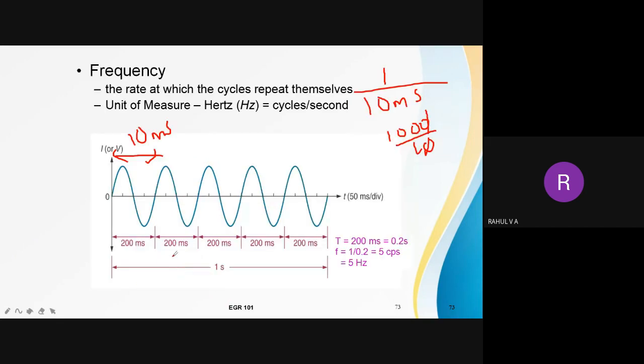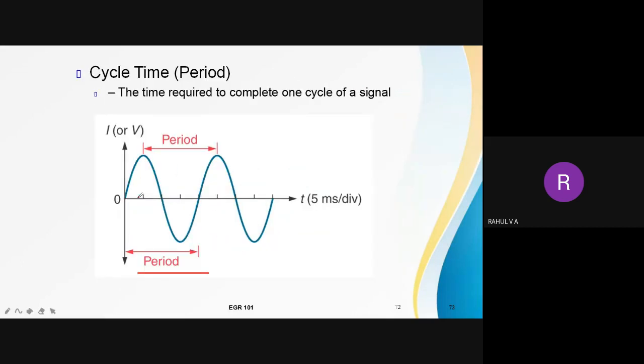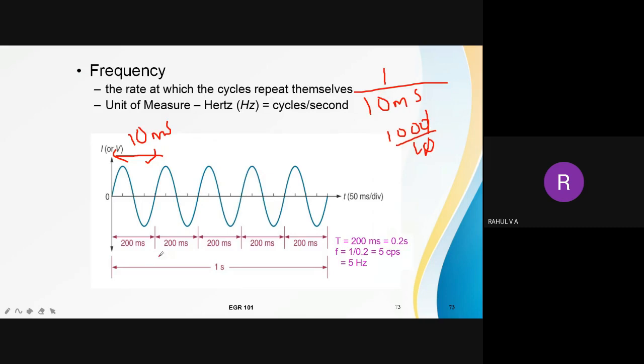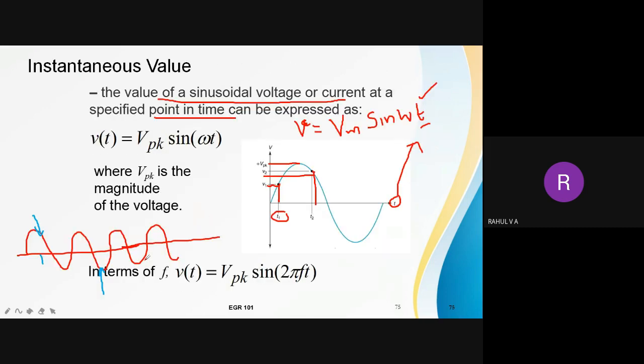And then we have learned what is frequency, how many cycles. One cycle means one positive half cycle and negative half cycle. That is one cycle. How many such cycles are there in 1 second? That is the meaning of frequency, unit is hertz. Then we have seen what is instantaneous value. At each instant, what is the value of magnitude of voltage or current.